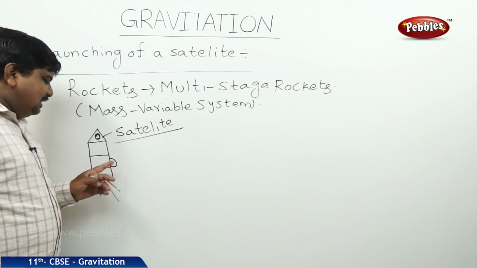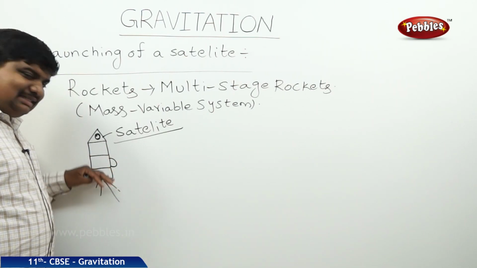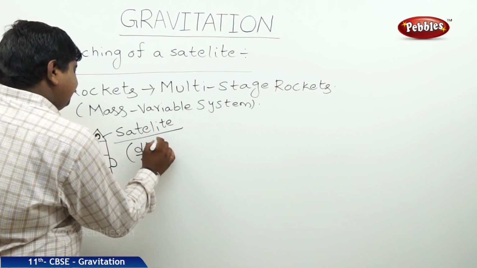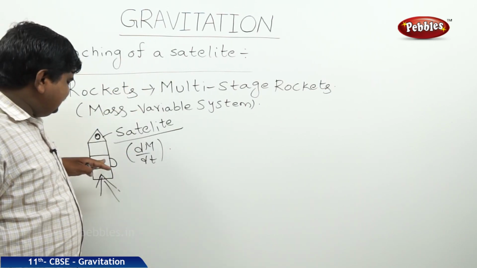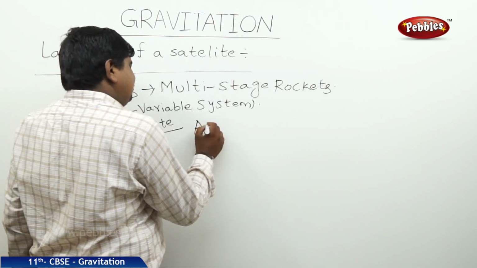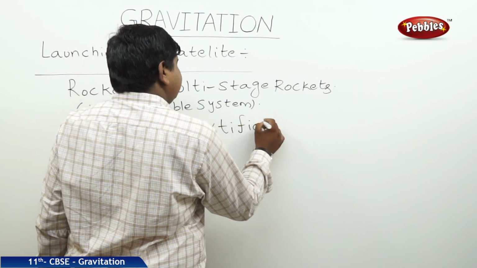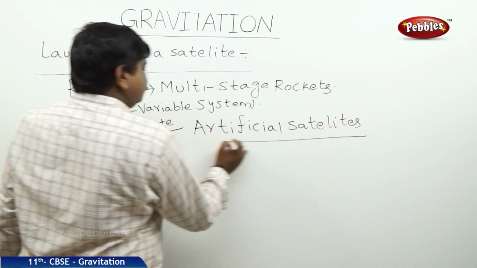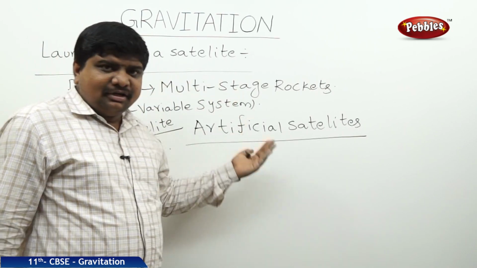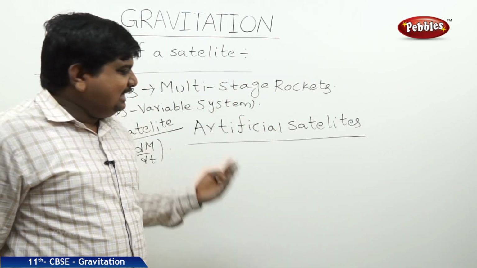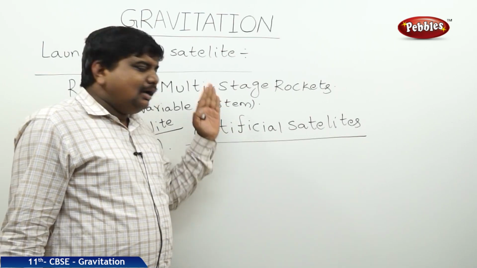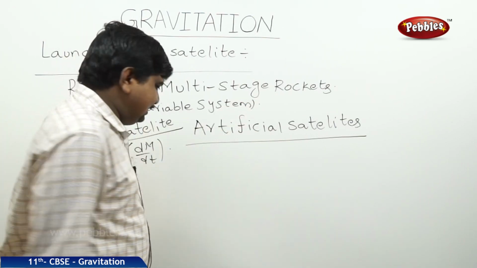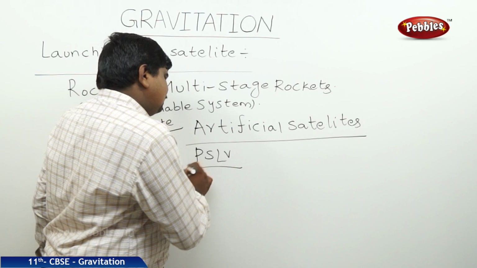What can we expect from this? The mass of this multi-stage rocket system is decreasing continuously. Therefore, we can write this as dm by dt. The satellites which are launched by these types of multi-stage rockets are called artificial satellites. These artificial satellites are of many types with respect to use and coverage area. Many countries are launching these artificial satellites through such vehicles. For India, it is the PSLV, Polar Satellite Launching Vehicle. Like that, many vehicles are used to launch the satellites.